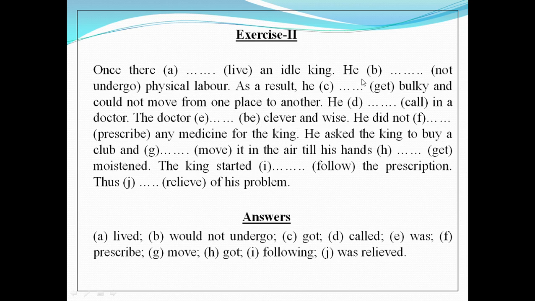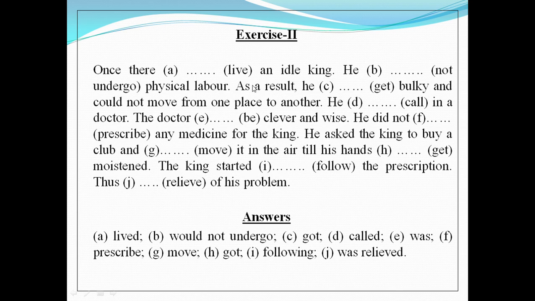So in our case, the answer for the gap B will be would not undergo. So remember this rule very well, that in case of referring to some regular activity in the past, we have to use would or could before the present form of the verb.